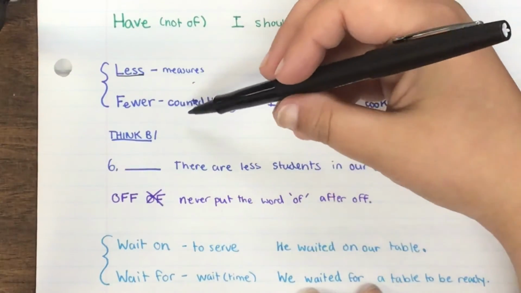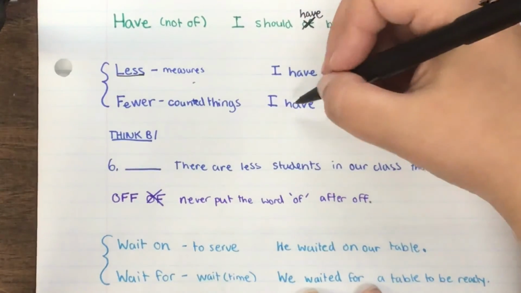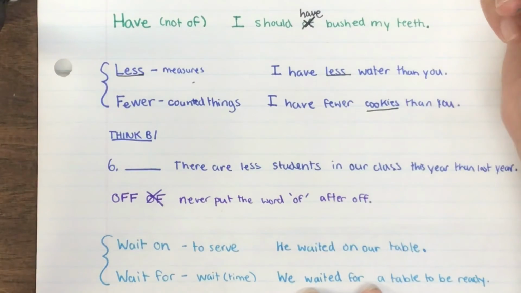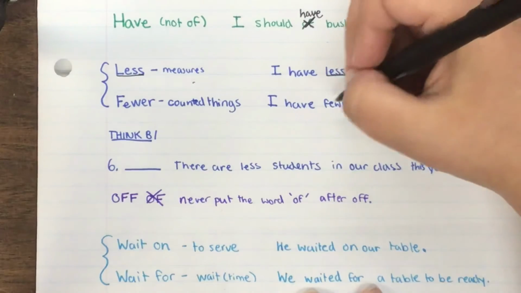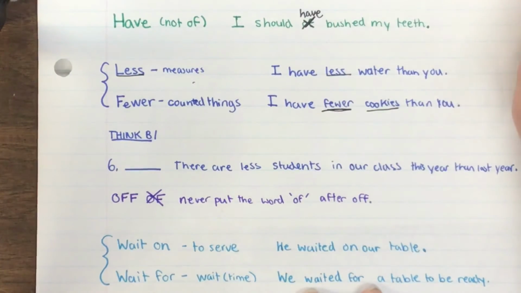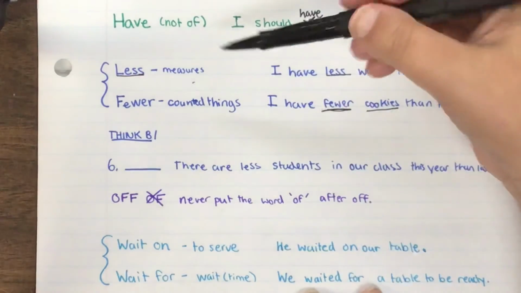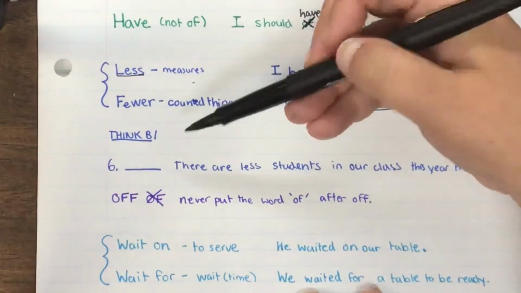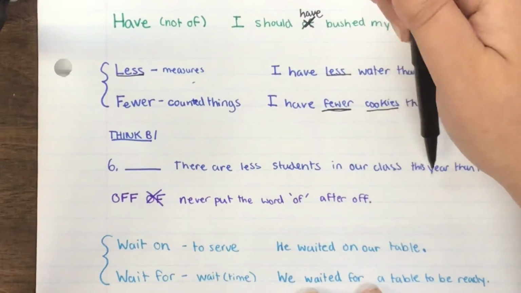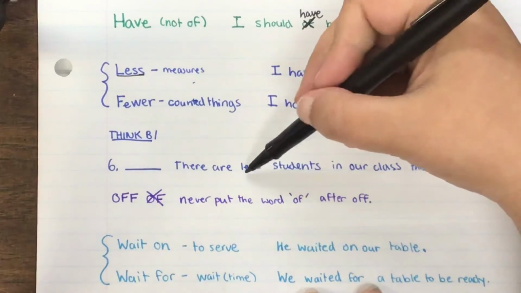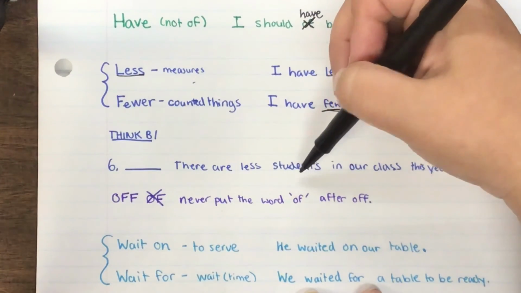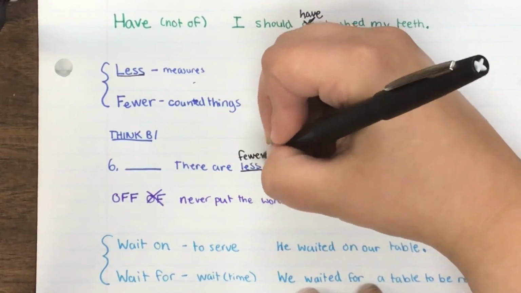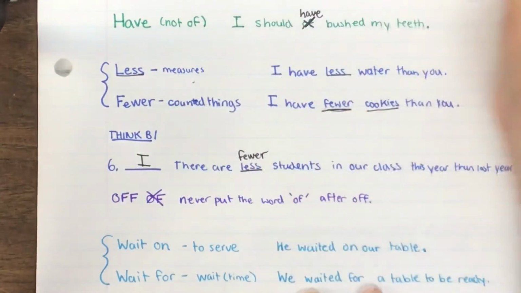Fewer is used for things that can be counted, that are larger. So for example, I have fewer cookies than you. We can count people. We can count turkeys, any animals. That sort of thing would use the word fewer. That's the difference there. So if you look at Think Bee, we'll do one example there. We're going to find out if the sentence is correct, and then if it's not, we're going to replace the word. There are less students in our class this year than last year. So we're using the word less to count students. Students you can count, so we wouldn't want to use the word less. We'd want to use the word fewer instead. So that sentence would be incorrect, just like that.